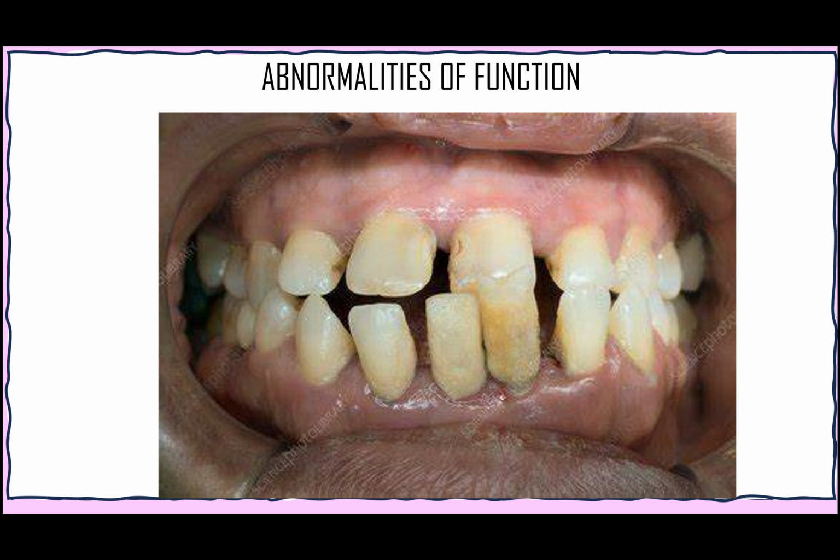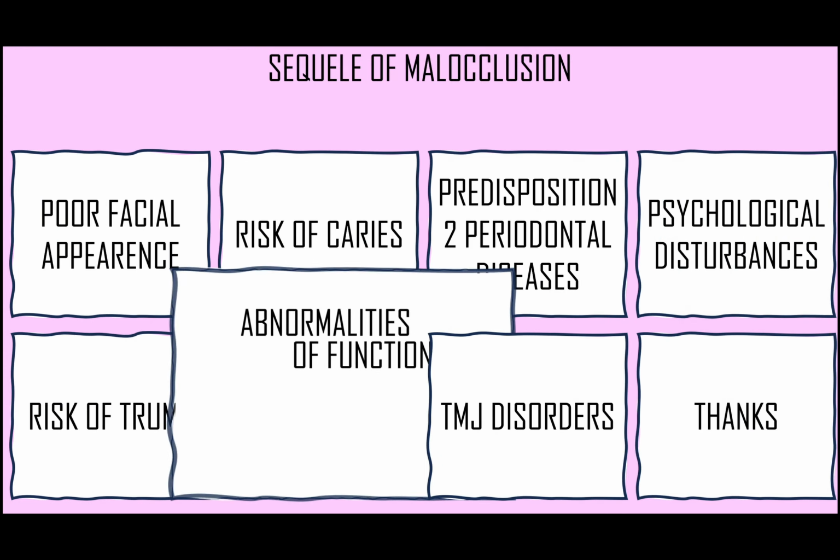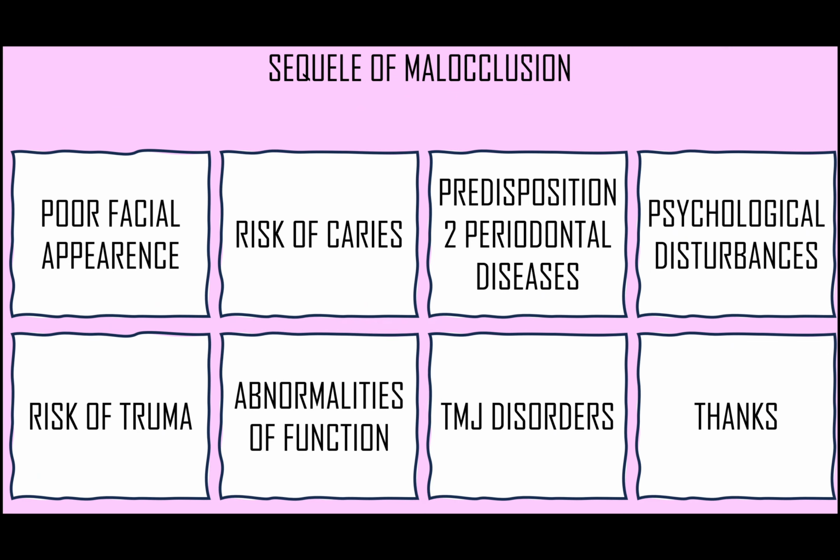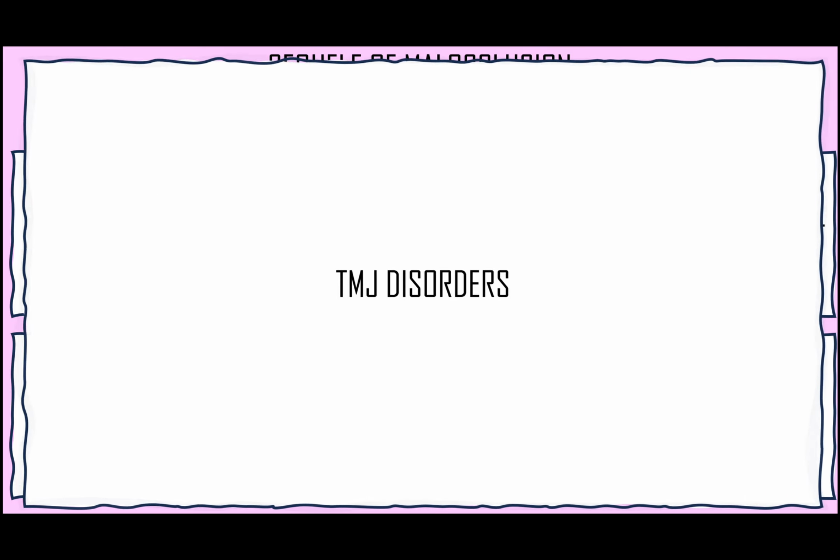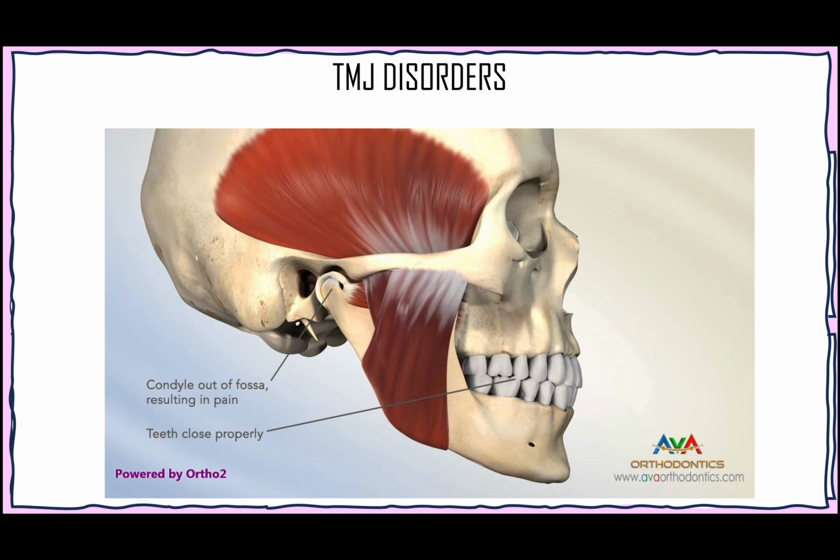So we can say that this is the sixth sequelae of malocclusion, that was abnormalities of function. Seventh sequelae of malocclusion is TMJ disorder. Malocclusion associated with occlusal prematurities and deep bites are believed to cause a TMJ problem such as pain and dysfunction.